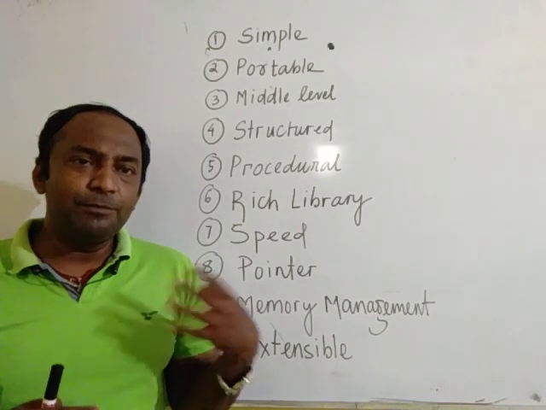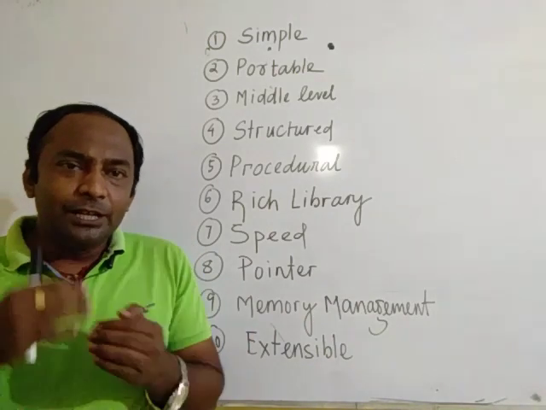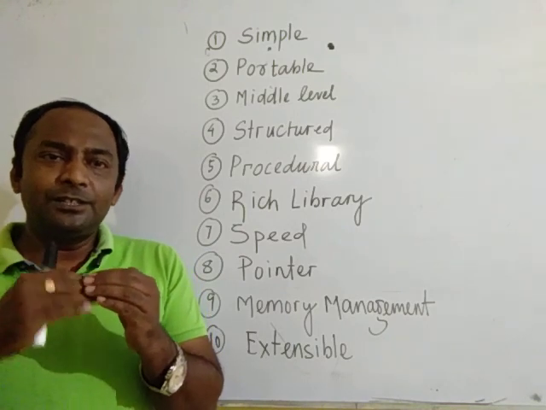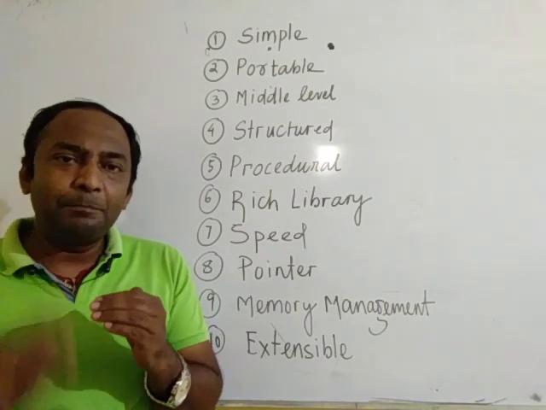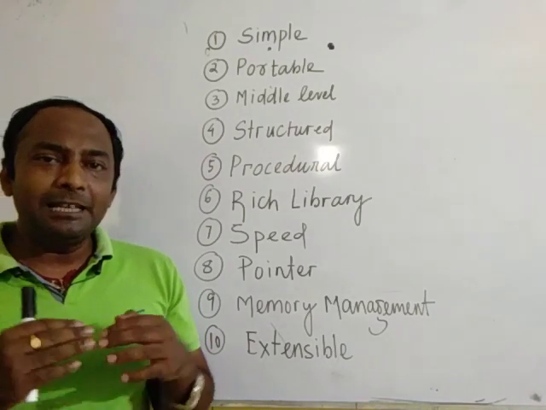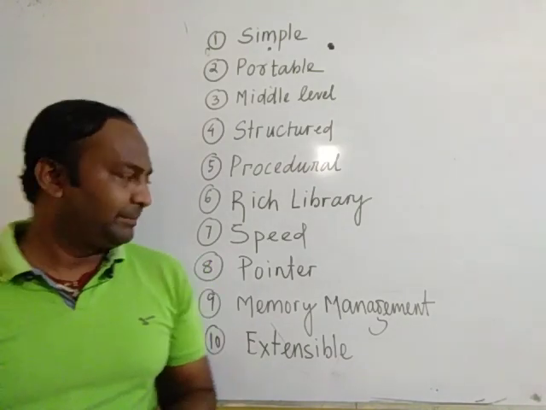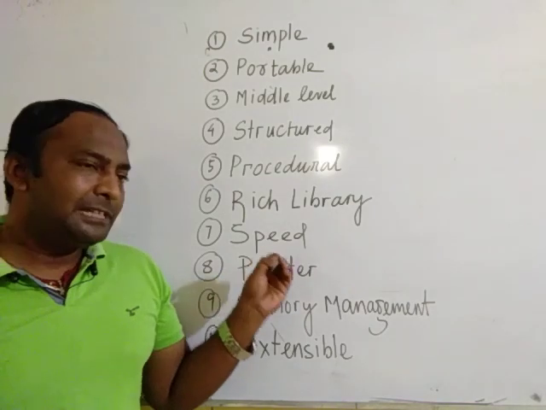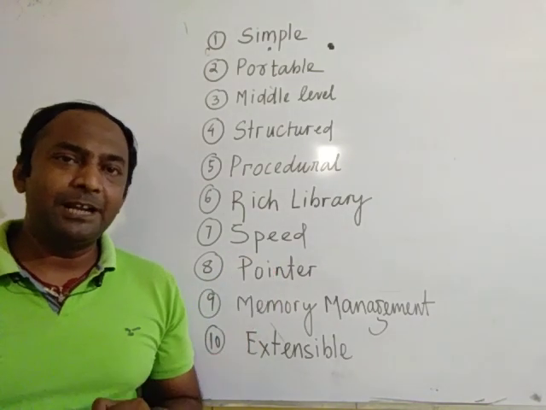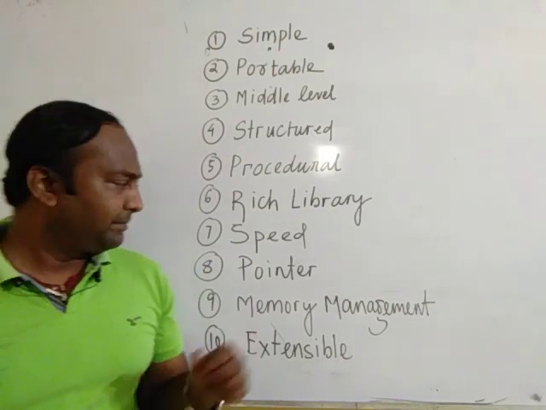As C is nearly a low level language, it will be easily compiled. So the compilation process is much easier, and the compilation and execution speed of C is much faster as compared to other programming languages.